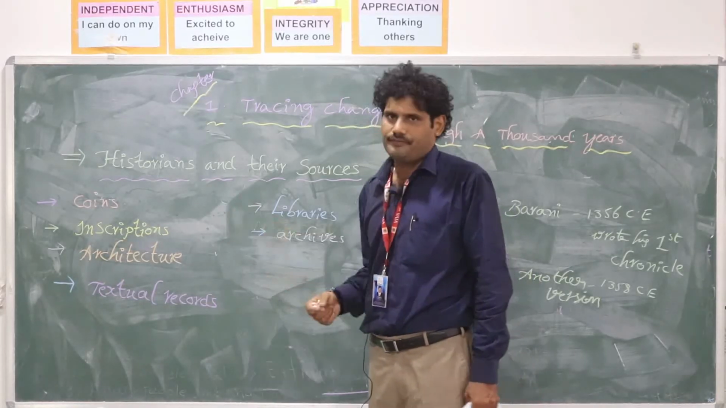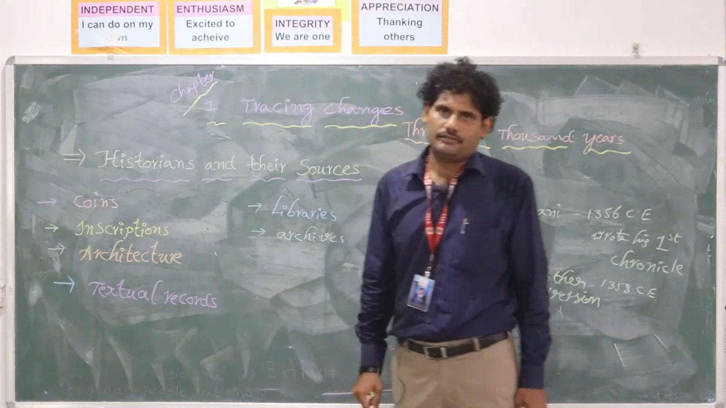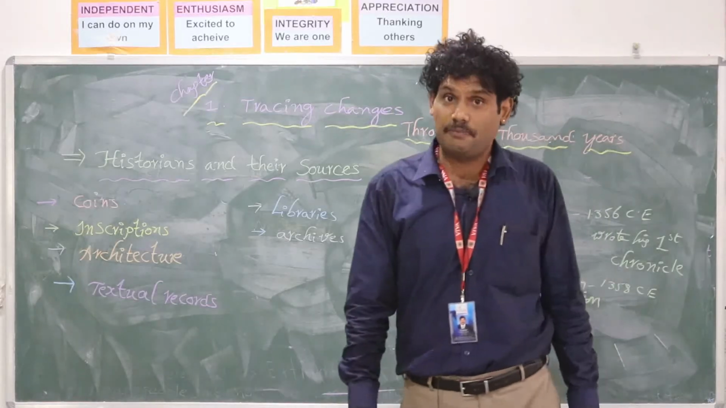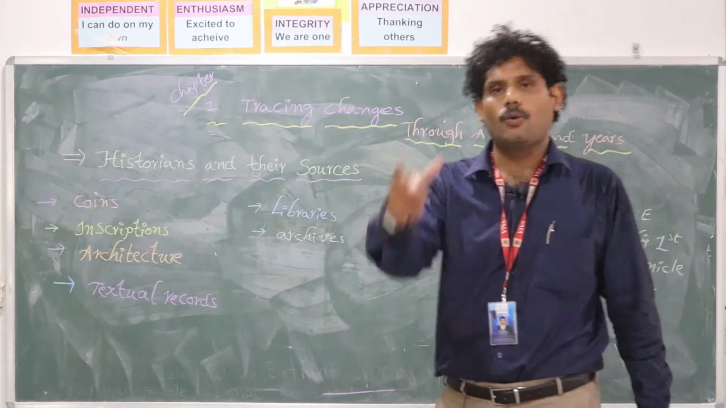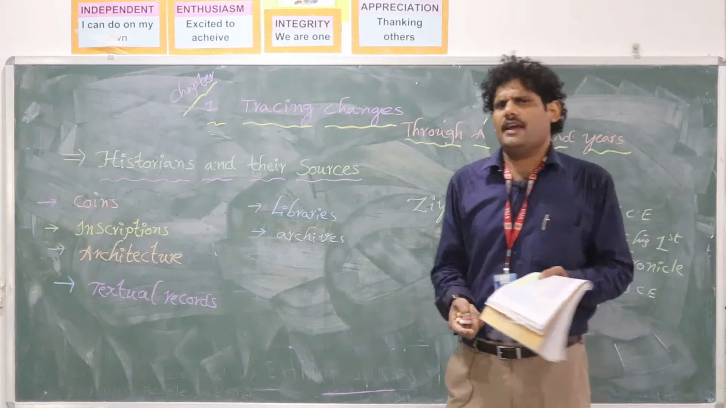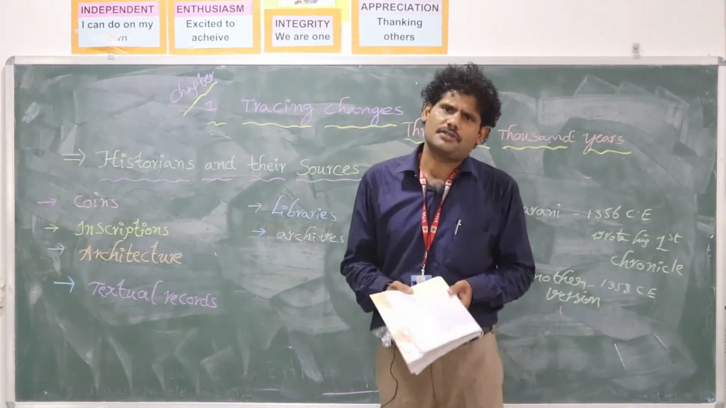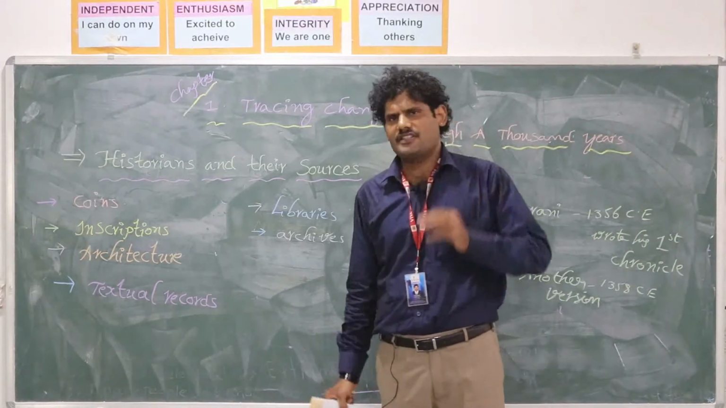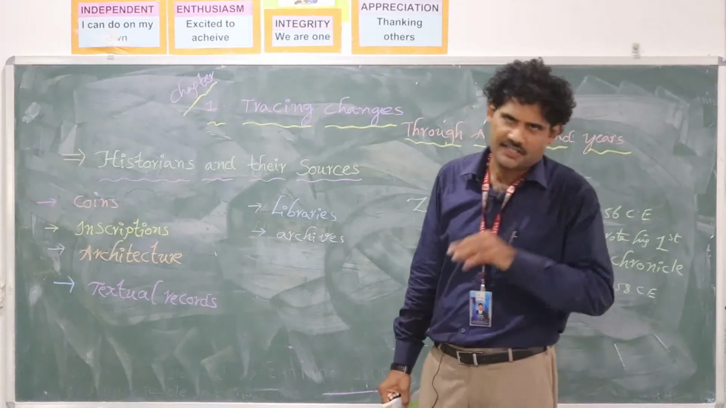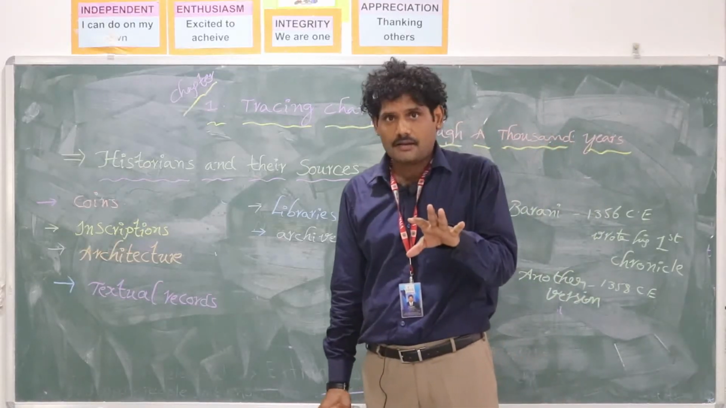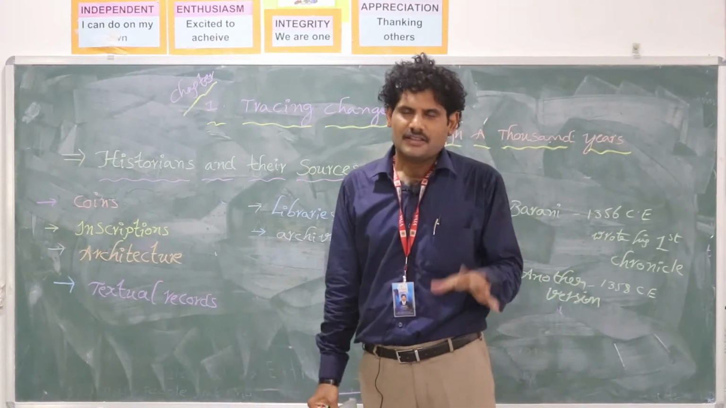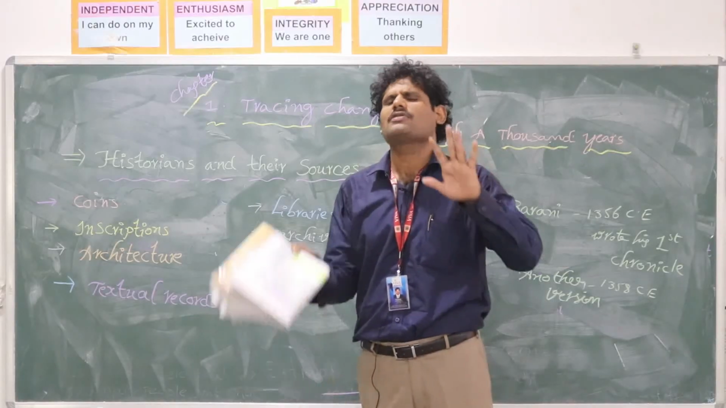The third one is architecture. Definitely, architecture also played an important role. How? You can see ancient period temples in our India. That means before the 7th century some temples existed. But those temples are not big in size; they are very small and look very normal.